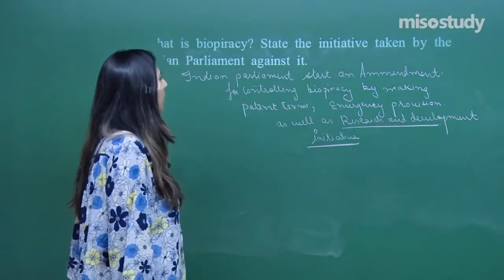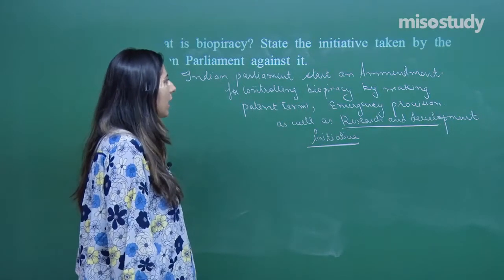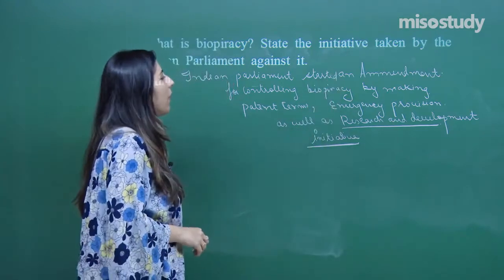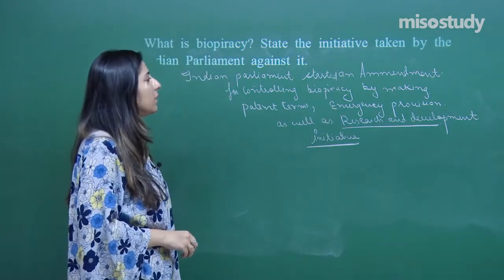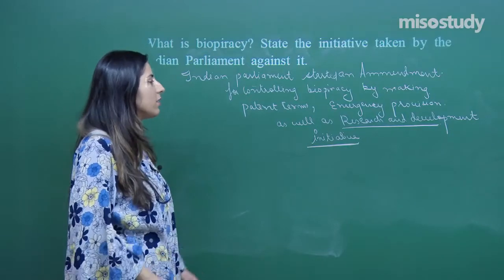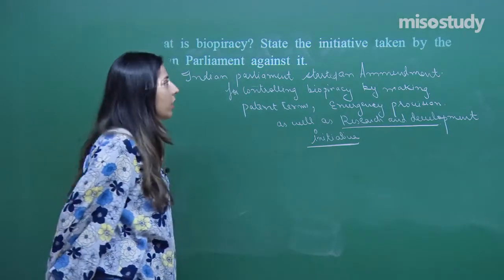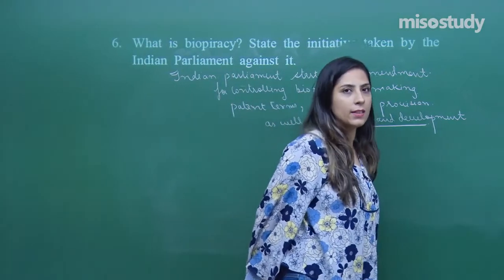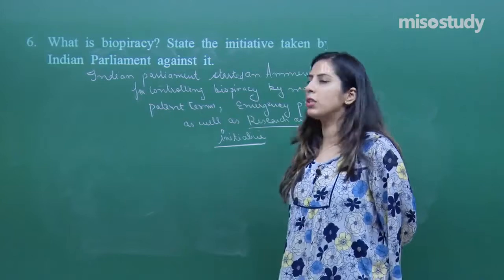So, Indian Parliament started an amendment for controlling biopiracy by making patent terms, emergency provision, as well as a research and development initiative. So this is a basic step to control biopiracy, right? So this was question number 6.